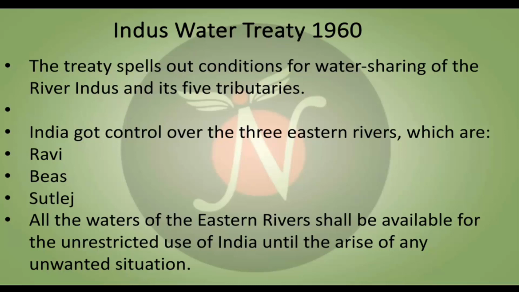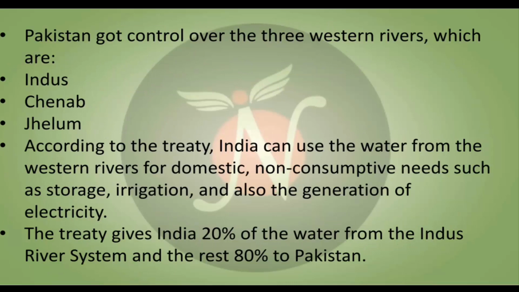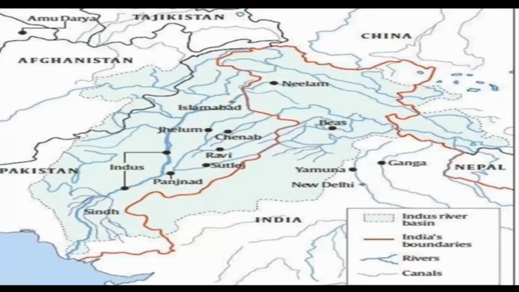Pakistan got control over the 3 western rivers, which are Indus, Chenab and Jhelum. According to the treaty, India can use the water from western rivers just for domestic use and non-consumptive needs such as storage, irrigation and also the generation of electricity. The treaty gives India 20% of the water from the Indus River system and the remaining 80% goes to Pakistan.